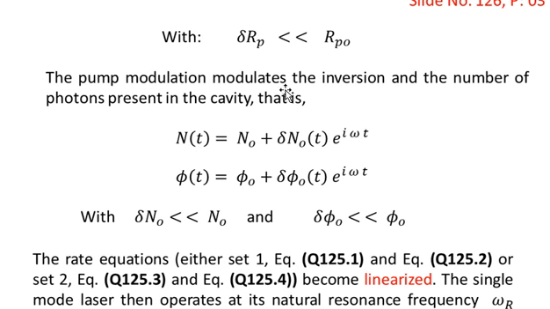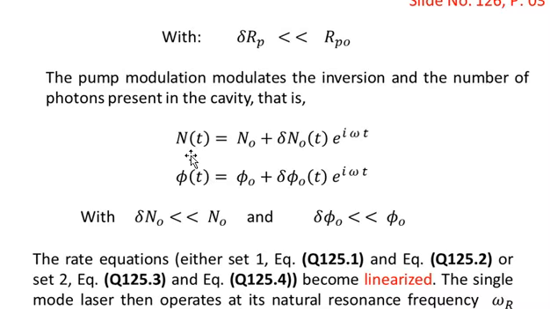The pump modulation modulates the inversion and the number of photons present in the cavity. In the previous slide we discussed this statement in much greater detail: the inversion and the number of photons are responsible, and when the number of photons in the cavity fluctuates, this causes a fluctuation in the output intensity of the laser output beam. So the population inversion is modulated by the pump rate, and the number of photons present in the cavity will also fluctuate with the pump rate.